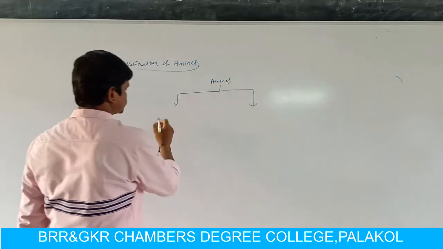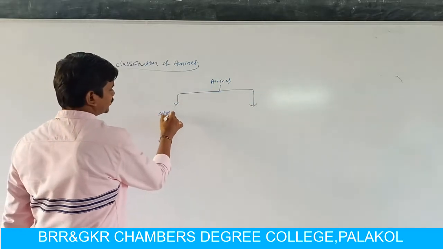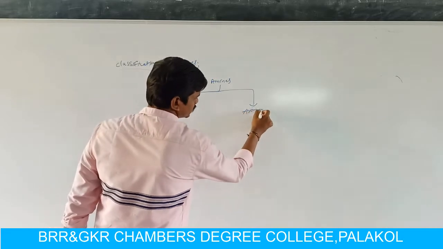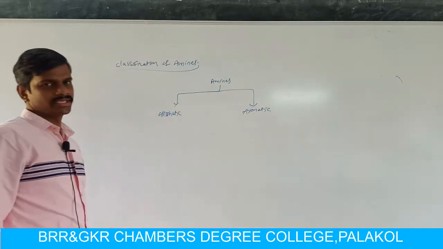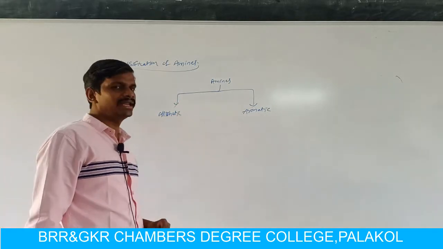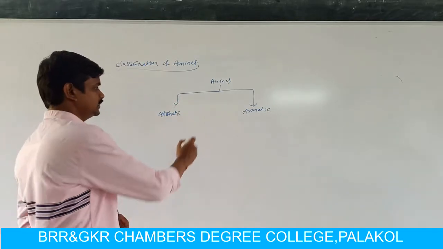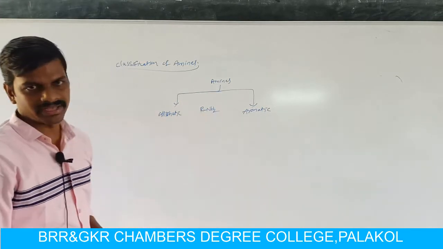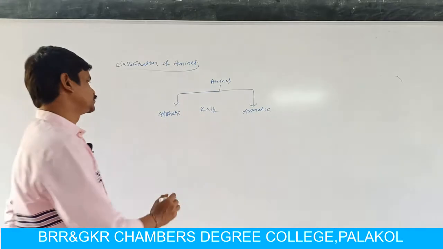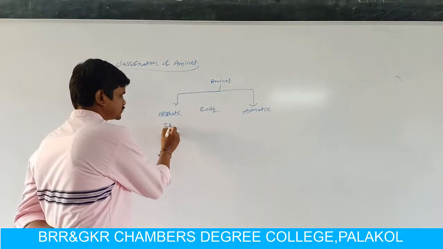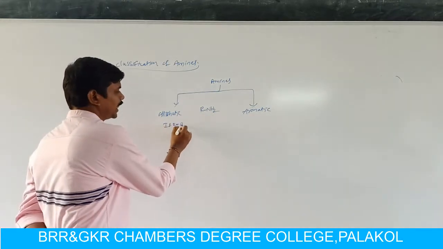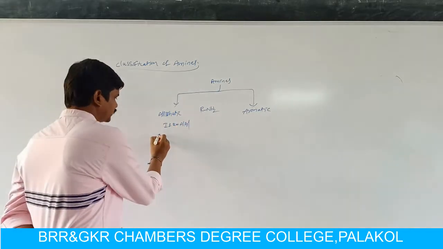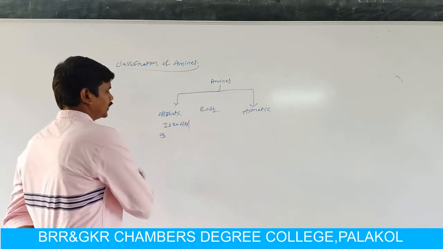Amines are classified into simply two types: one is aliphatic amine and the second is aromatic amine. Simply, amines are represented as RNH2. If R is an alkyl group, then the compounds are called aliphatic amines.